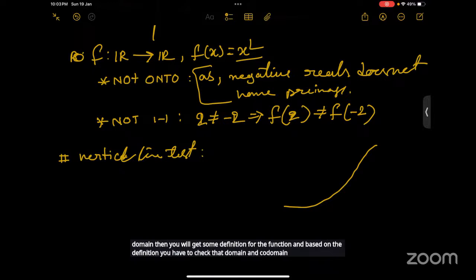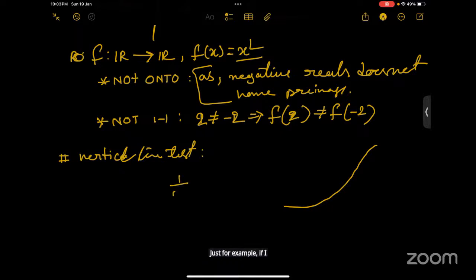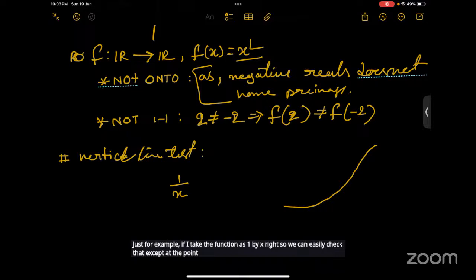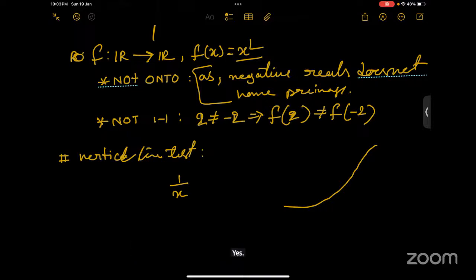So for the domain, your concern should be finding the points where the function can be defined. For example, if I take the function 1 by x, we can easily check that except at the point 0, we can define the function anywhere else. So the domain will be the real line minus the point 0. And the range you can also find.